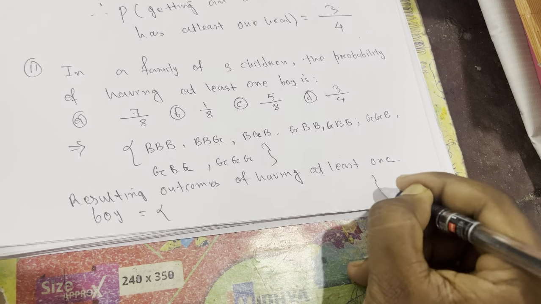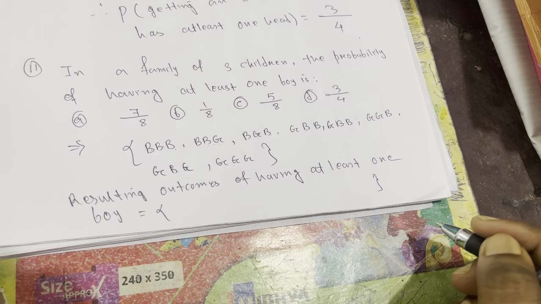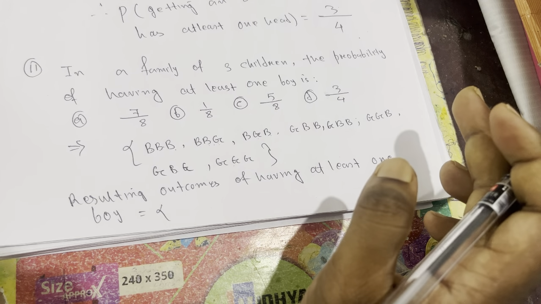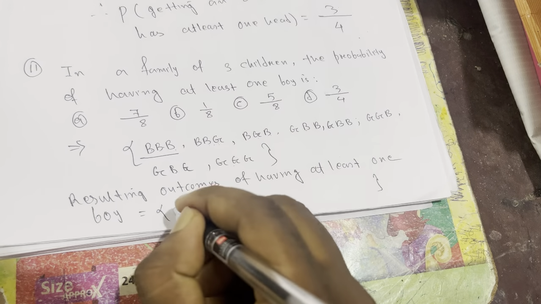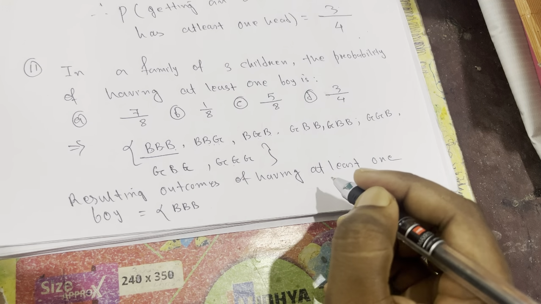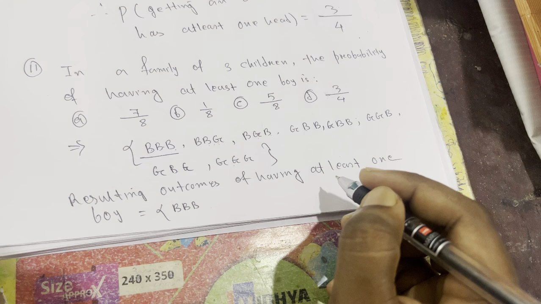So how many chances are there? Minimum 1 boy, at least 1 boy. Maximum no limit. Maximum 3 boys also not problem, 2 boys also not problem, but I need such outcomes which have minimum 1 boy.